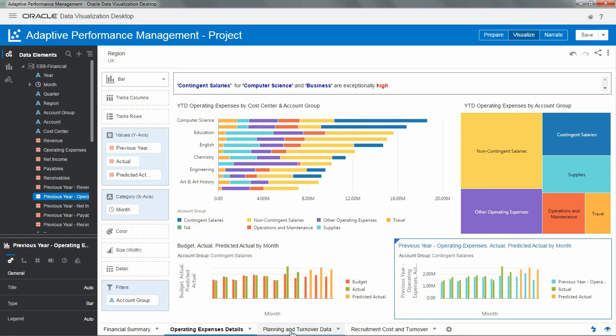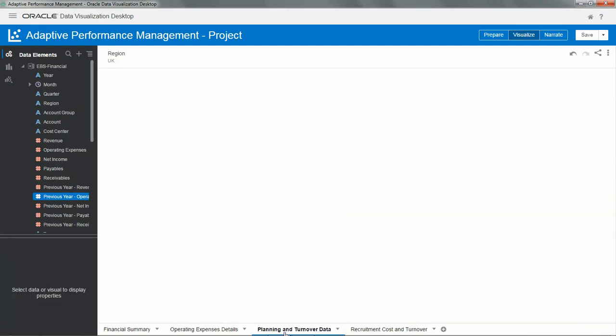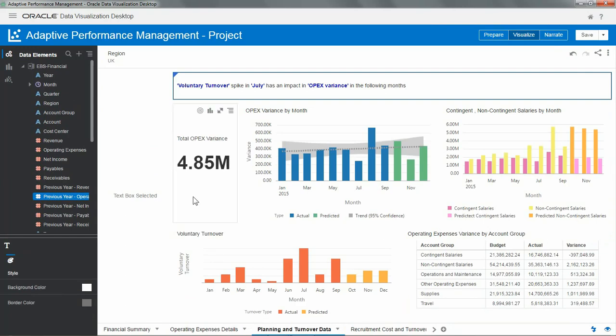Checking at the top visuals, we have seen that computer science and business are the cost centers with highest contingent salaries. So we would like now to check those cost centers and their planning data. In order to do so, we go to another dashboard with planning and HR info. We have some visualizations on the tab, like total variance to budget trend and comparison between contingent and non-contingent salaries. However, I realized the top alert about voluntary turnover in July. If this is mainly in the business and computer science cost centers, that would explain the issue.